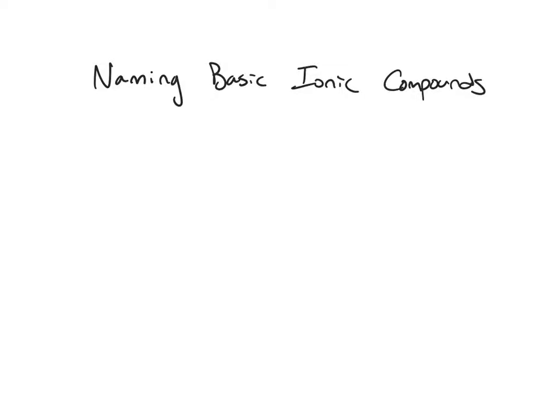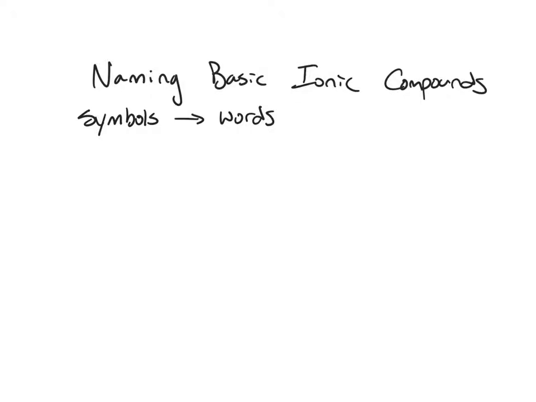Hey everybody, this video lesson is going to cover naming basic ionic compounds. Naming compounds is when you're taking a group of symbols and converting them to words. Naming ionic compounds follows a very repeatable system, and once you know the system, you can apply it to all types of basic ionic compounds. Let's start with the basics.